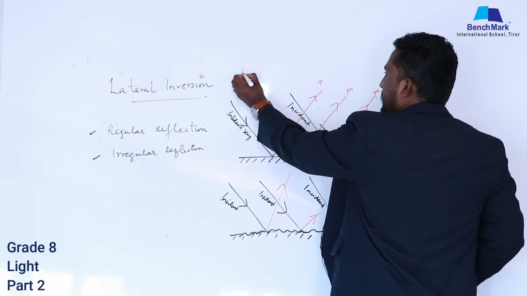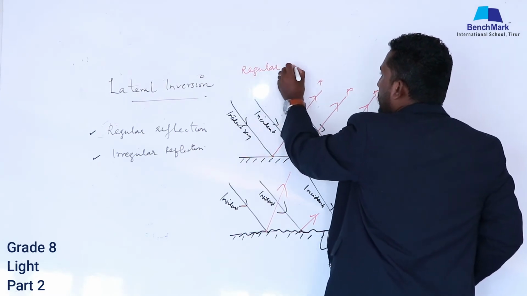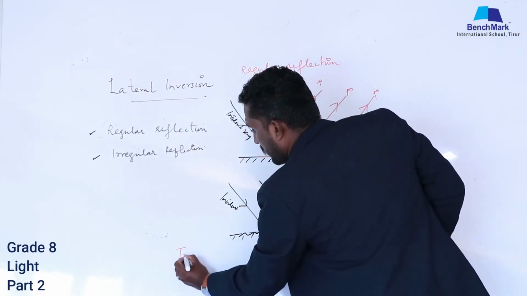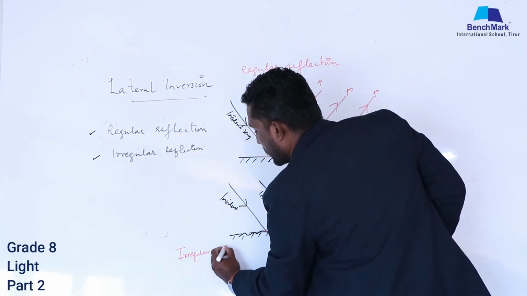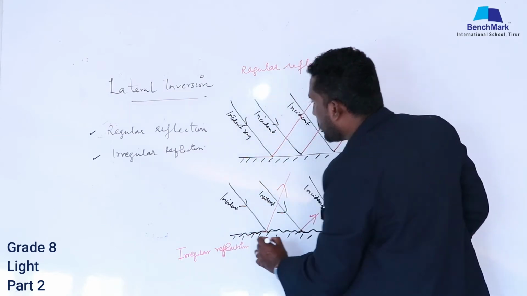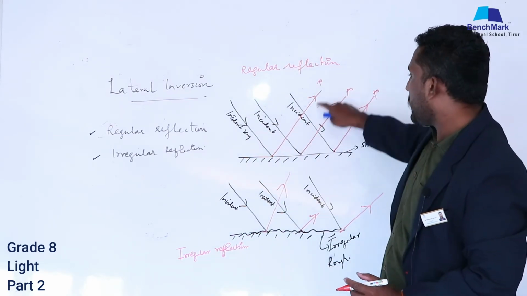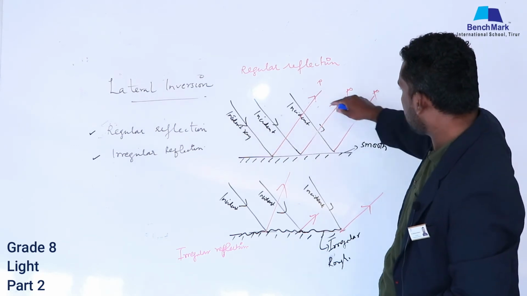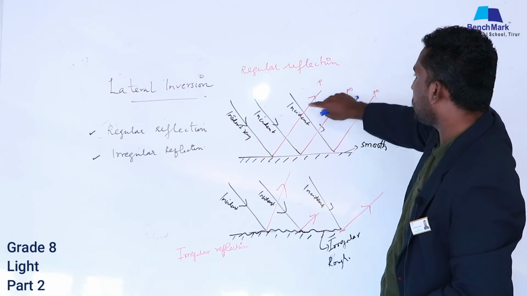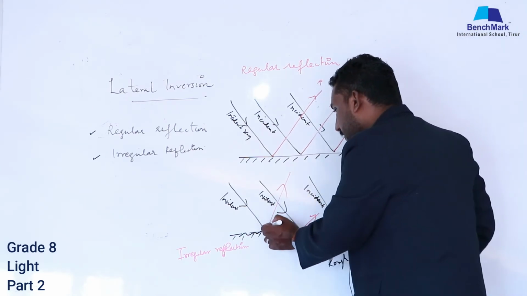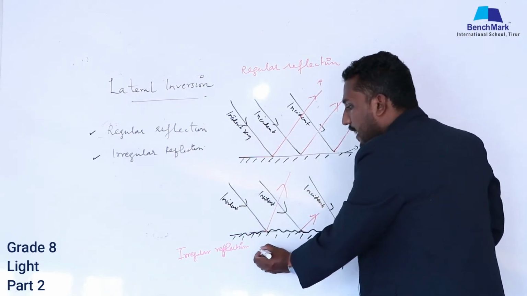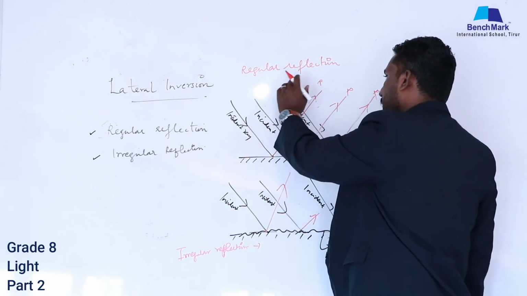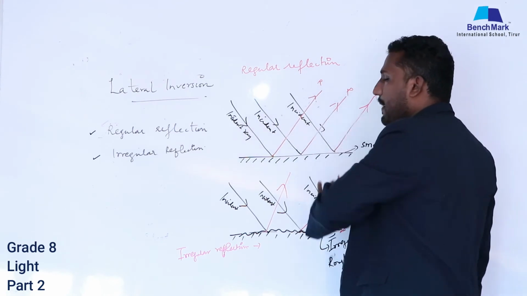This kind of reflection is what we call regular reflection. This kind of reflection is what we call irregular reflection. It means in regular reflection, reflected rays are always parallel. Just compare this. These 3 are parallel. If we take irregular, this is not parallel. So in irregular reflection, the reflected rays will not be parallel. In regular reflection, the reflected rays will be parallel.